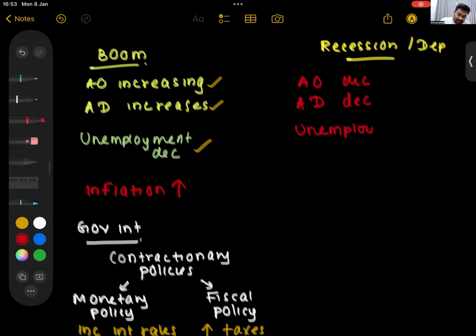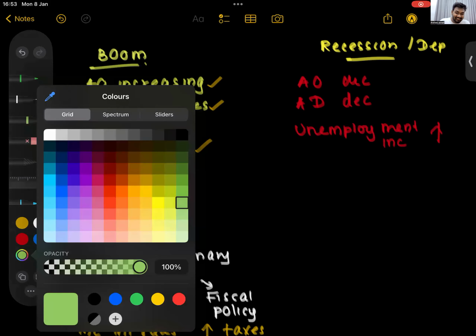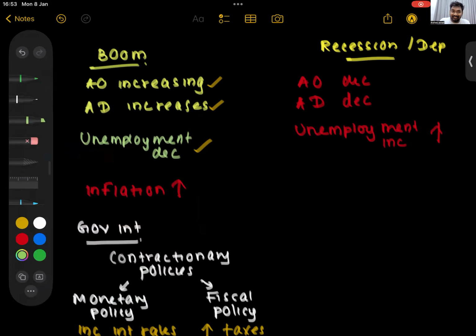Unemployment starts to increase. All of that is bad. What is the good thing? The good thing is, in a recession or a depression, inflation comes down. In other words, you have deflation. Prices start to come down. Inflation comes down. That is the good thing.